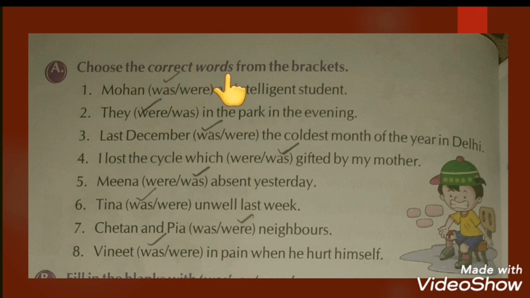Choose the correct words from the bracket. Here, students, we have to choose the verbs according to the sentences. Mohan was an intelligent student. Why have we used was here? Because we use was with a singular person and Mohan is a singular person. They were in the park in the evening. Here we use were because of they. Like this, student, just try 3, 4, 5, 6, 7, 8 on your own.